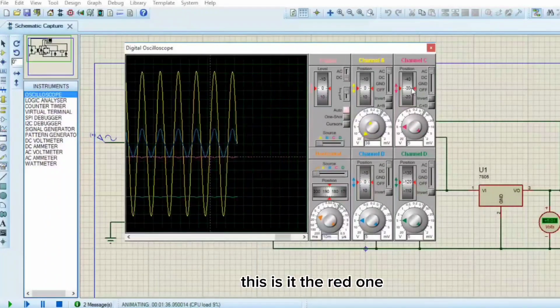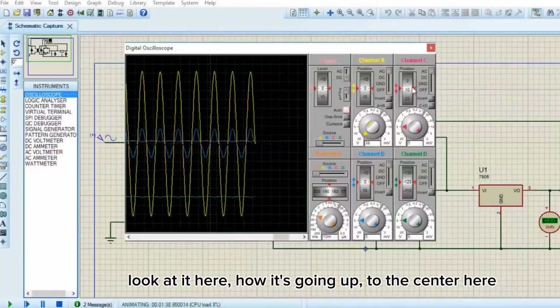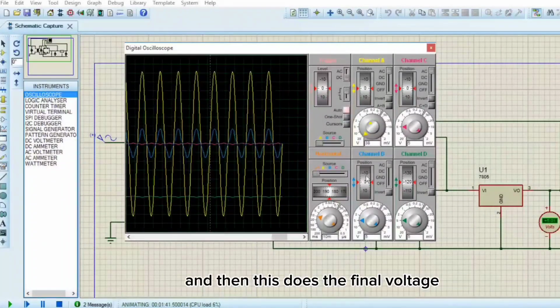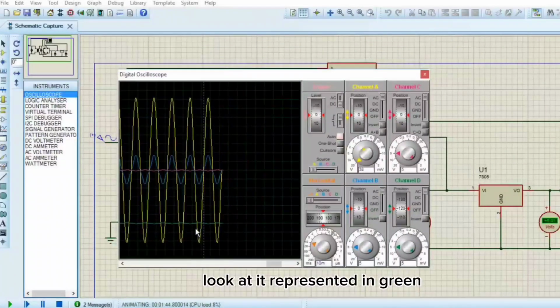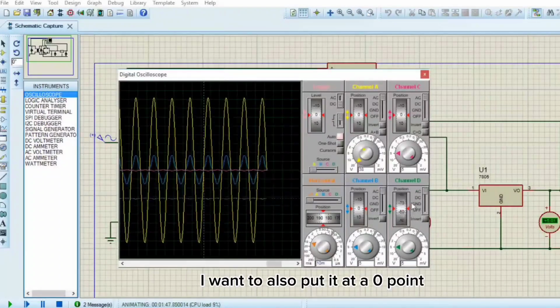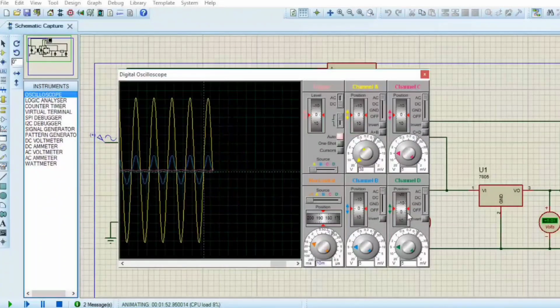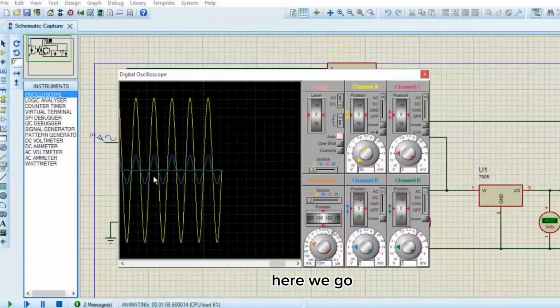This is it, the red one. Just notice how it's going up to the center here. And then that's the final voltage coming out from the regulator here, represented in green. I want to also put it at the 0 point. Okay, so here we go.